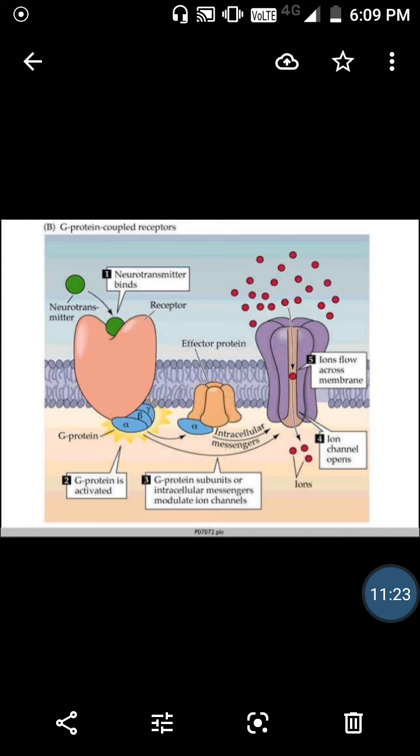Thus the ion channel opens. The G protein subunit or intracellular messenger modulates the ion channel, and the ions enter the membrane.